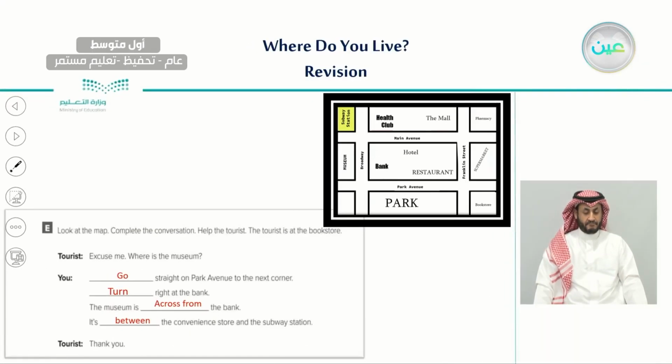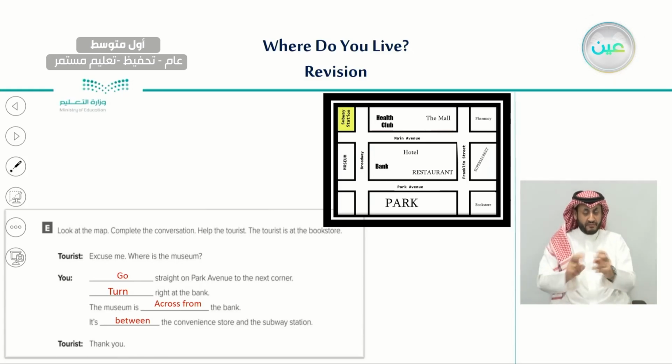So on page 116, if you remember, we have this exercise, which is exercise E, which asked us to look at the map, complete the conversation, to help the tourist who is at the bookstore. So for example, we had a tourist at the bookstore and he wants to go to different places. And we have completed this conversation.